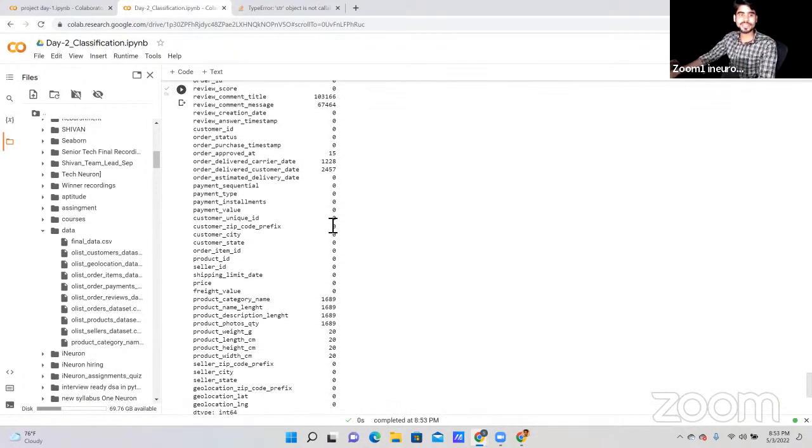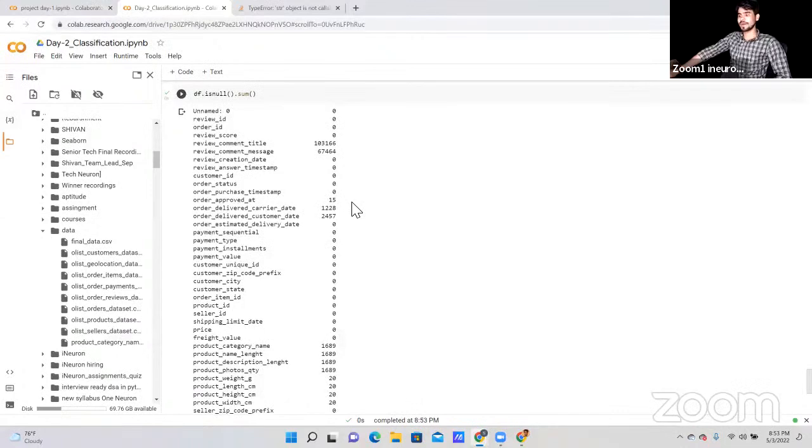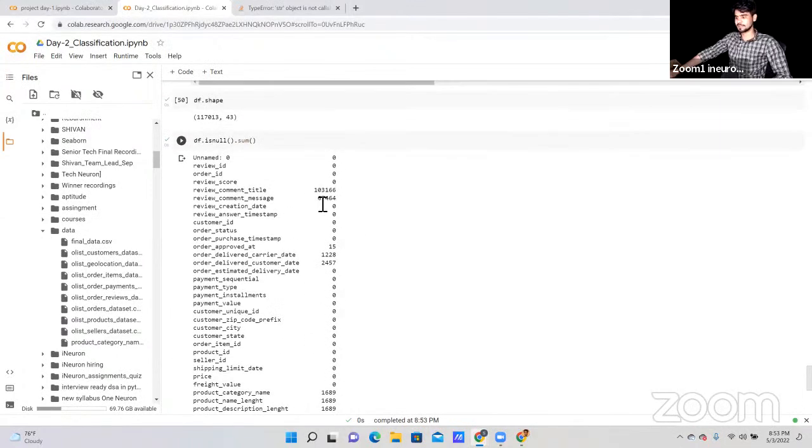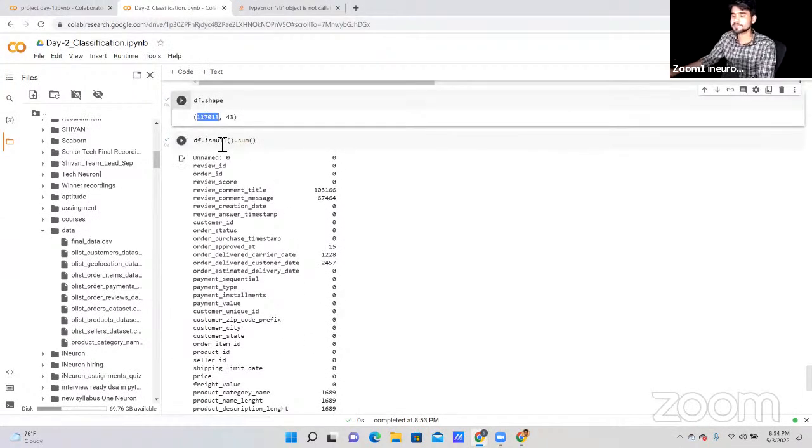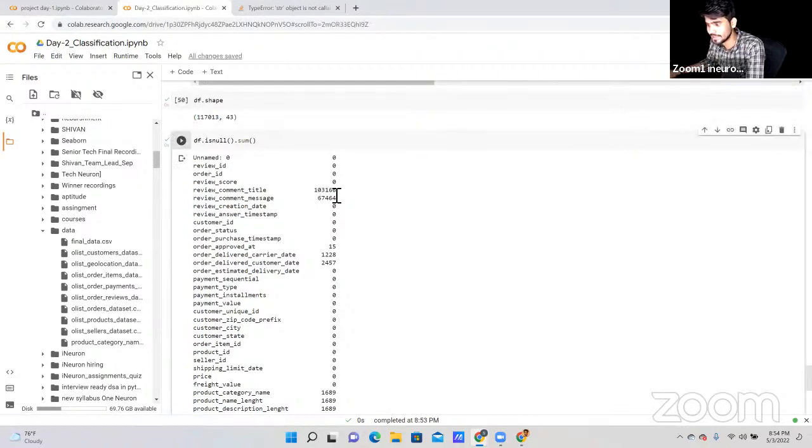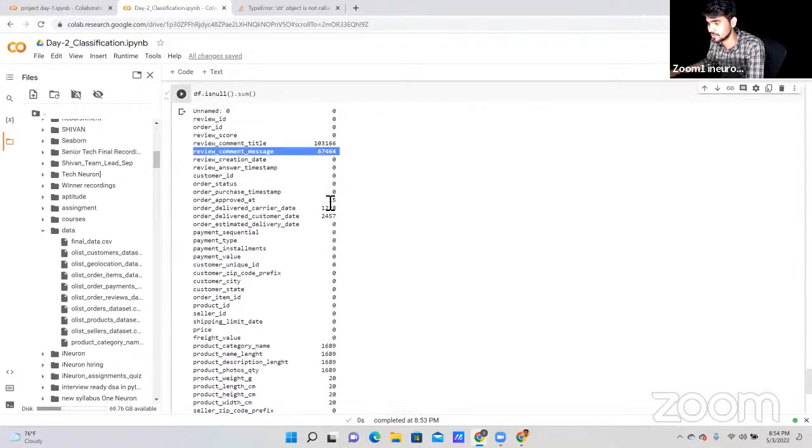So now these are the null values that we have. As you can see here, the total rows that we have is 1,17,000, and here we are getting 1,03,000 missing values, 67,000 missing values. So how to handle these types of data, guys?